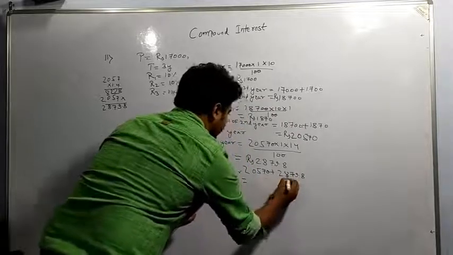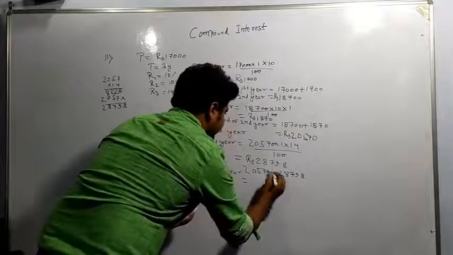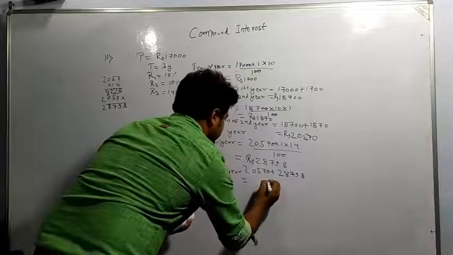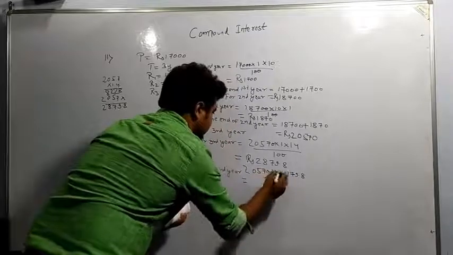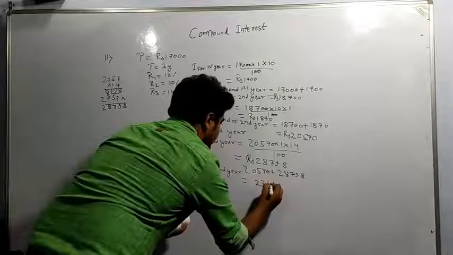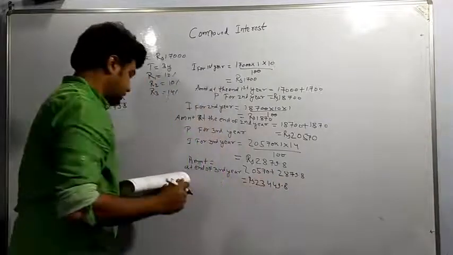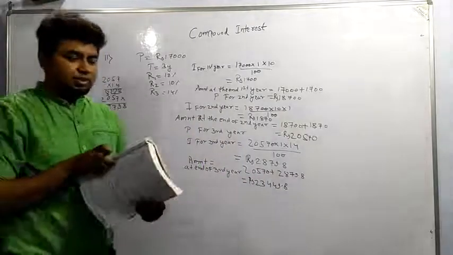So it is coming out to be 9. This is 7 7 is 14. This is 8 plus 5 is 13, 114. This is 213. 23449.8. Okay. So this is the amount.